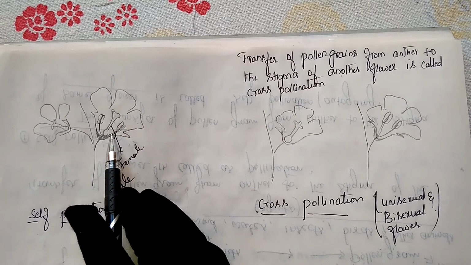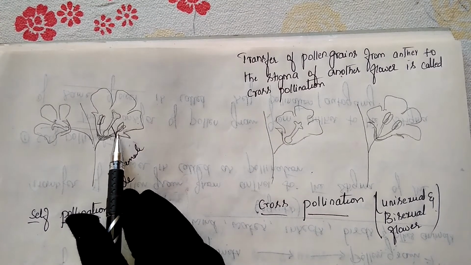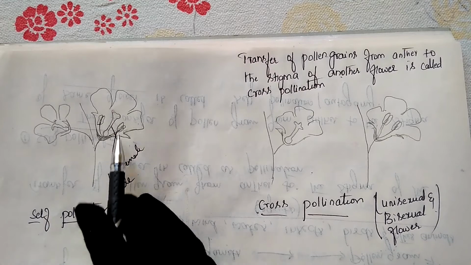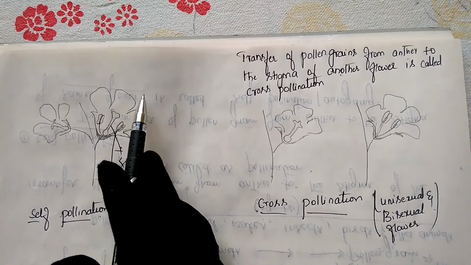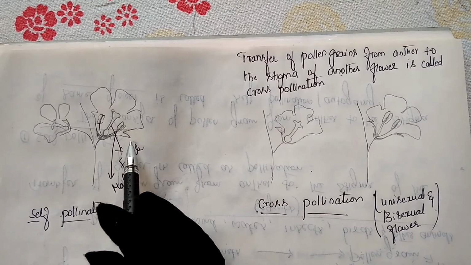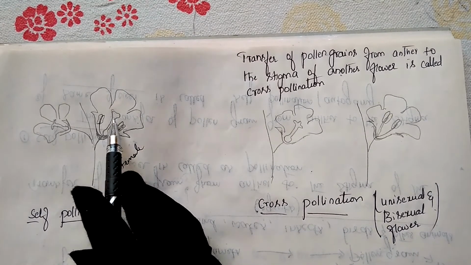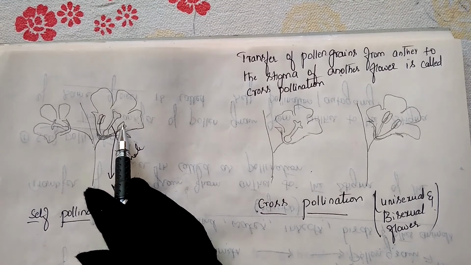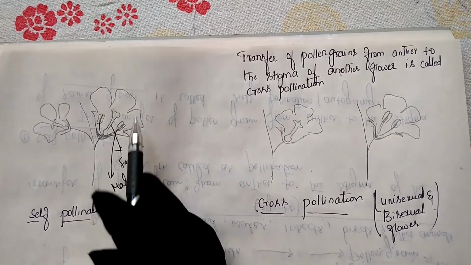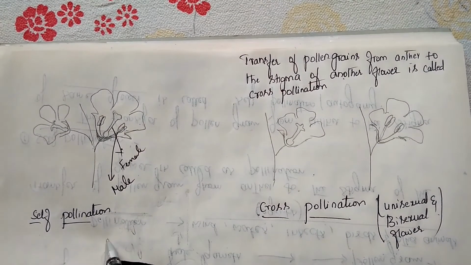Self-pollination takes place only in bisexual flowers. A bisexual flower is one in which both male and female parts are present in a single flower. Here is a bisexual flower containing a female part and a male part. Pollen grains fall from the anther to the stigma of the flower. Such pollination is called self-pollination.